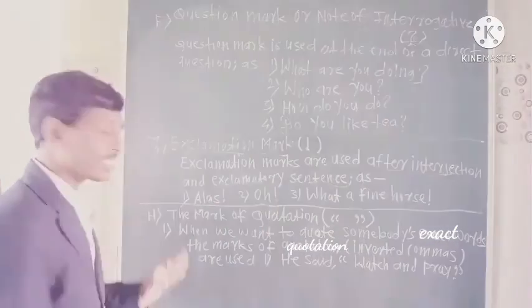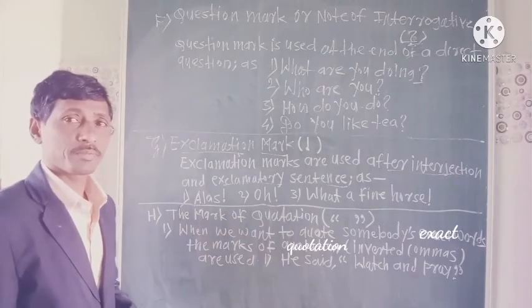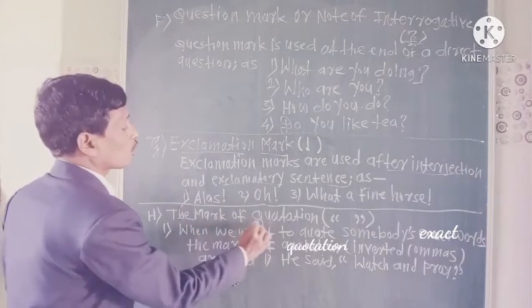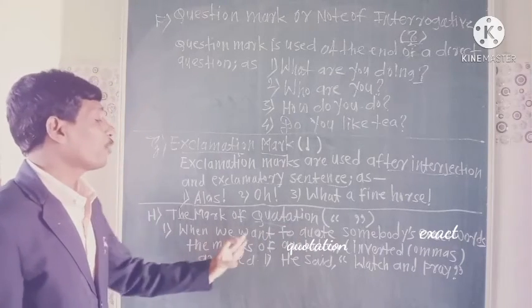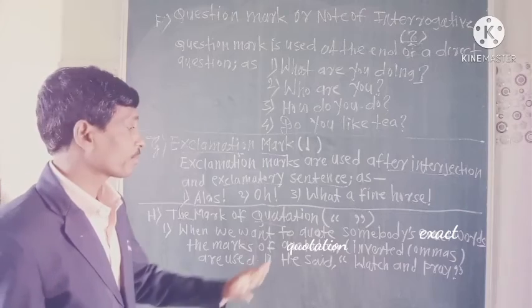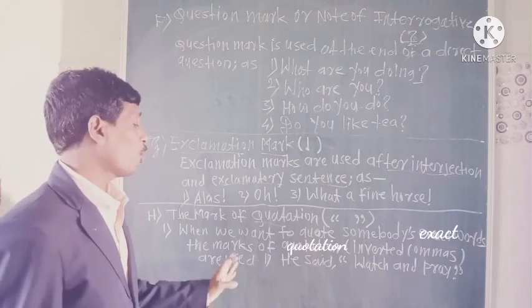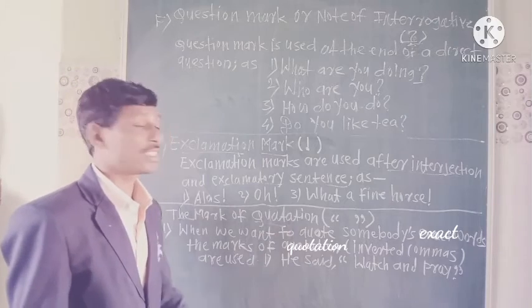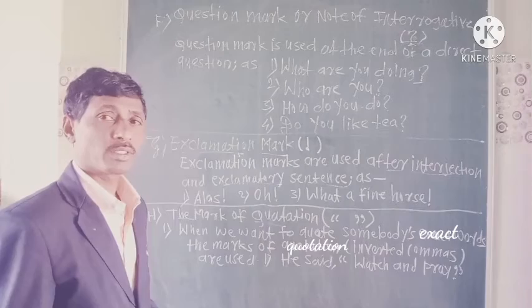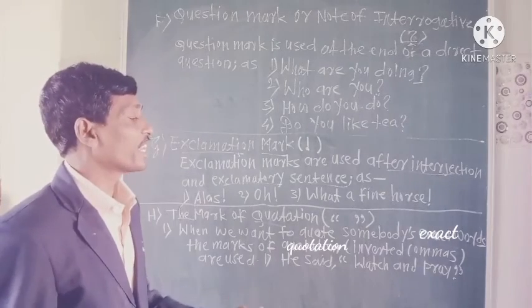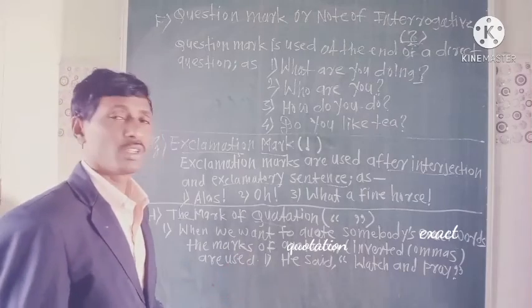We are using the exclamatory mark. And next one, the mark of quotation. When we want to quote somebody's exact words, the marks of quotation, or we can say inverted commas, are used.